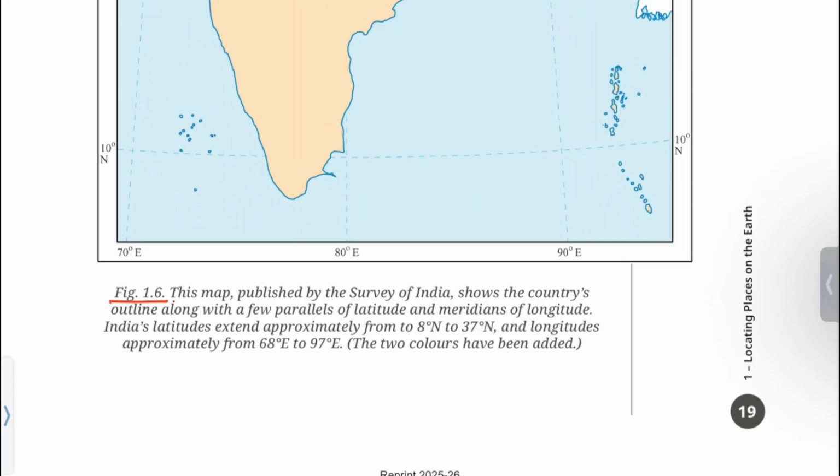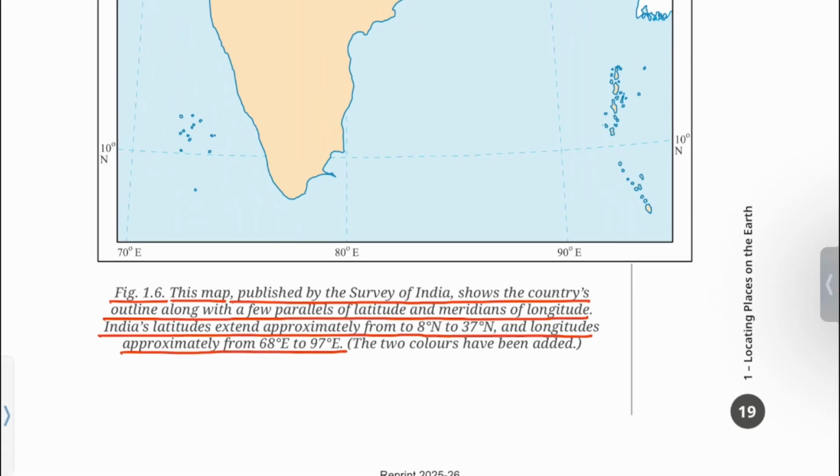Figure 1.6. This map, published by the Survey of India, shows the country's outline along with a few parallels of latitude and meridians of longitude. India's latitude extends approximately from 8 degree north to 37 degree north and longitude approximately from 68 degree to 97 degree east. The two colors have been added.